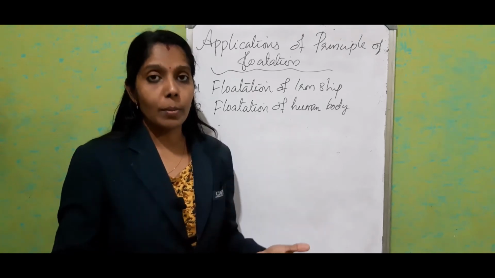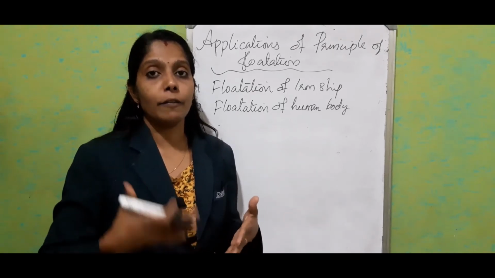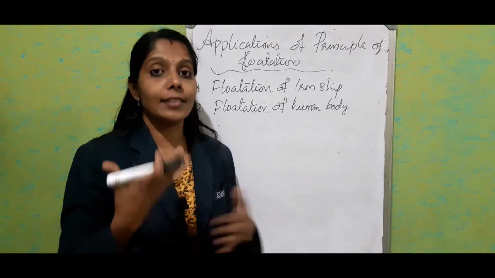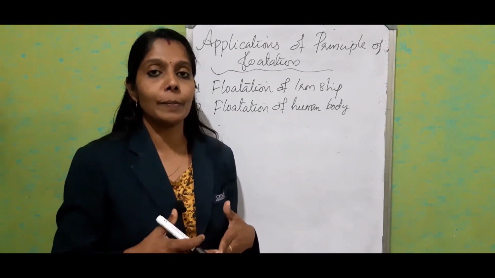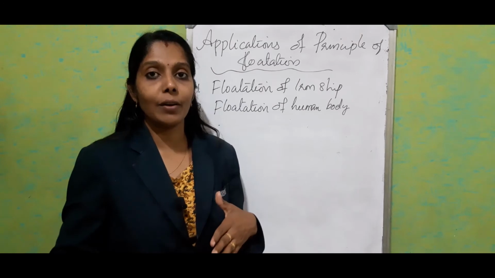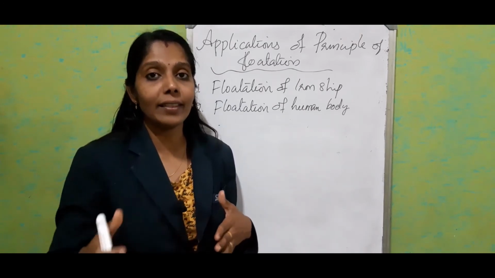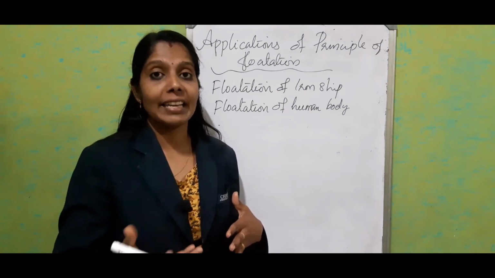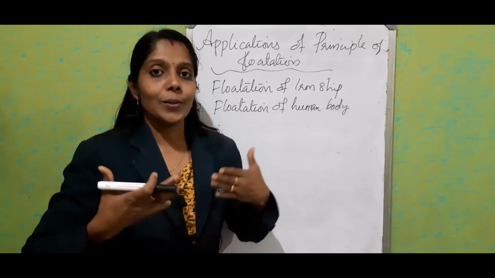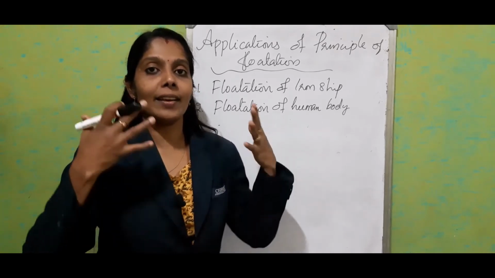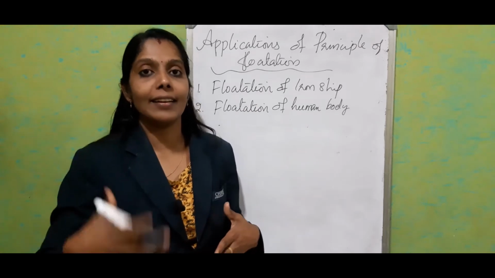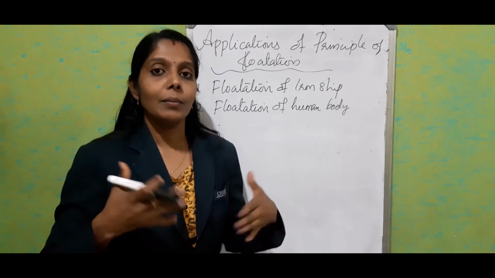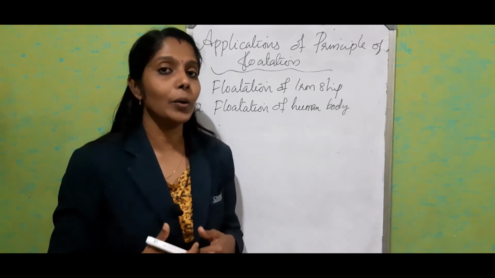But in normal water or river water, most of our body will be submerged inside the water. If we come to the sea water for swimming, compared with the river water, the water is filled with salt. So automatically the density of the salt water is higher than that of the river water. So the upthrust, based on the comparison between the average density of our body and the density of the water, will be a little bit more compared with the river water. So most of our body will be floating on the water.